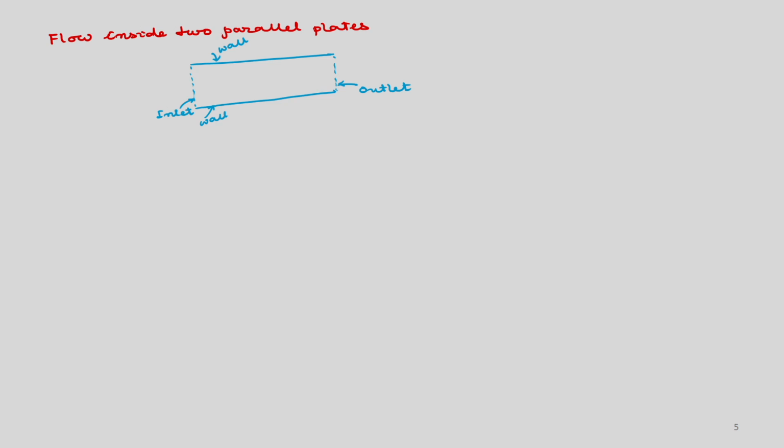So, if the continuum hypothesis is valid, then obviously here you will have the no slip boundary conditions, and in that case the velocities at the boundary you need to specify as 0. So, velocities in 2 dimensions u and v.